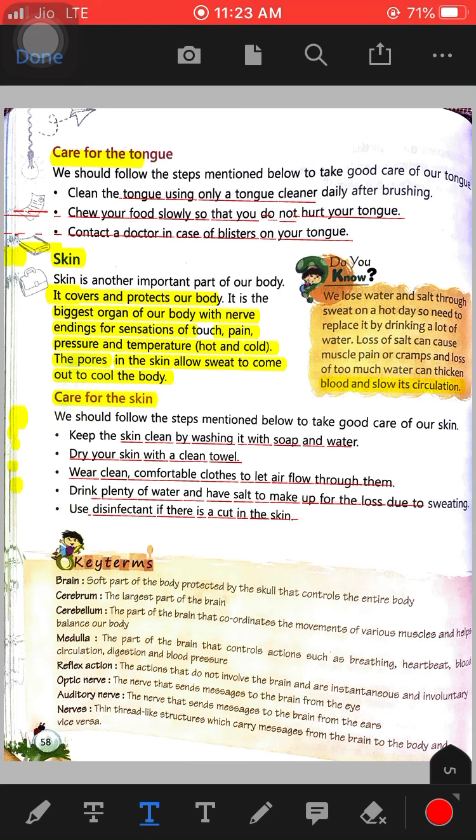So these were the five sense organs of our body, how they work and how you have to take care of your sense organs.